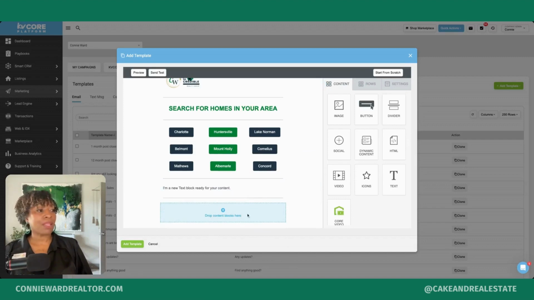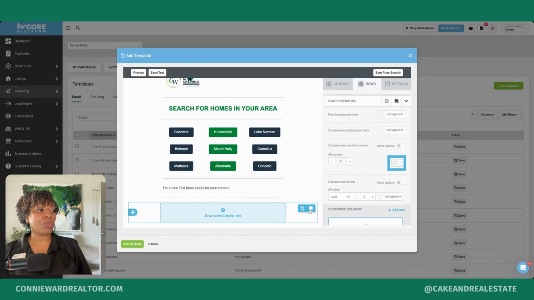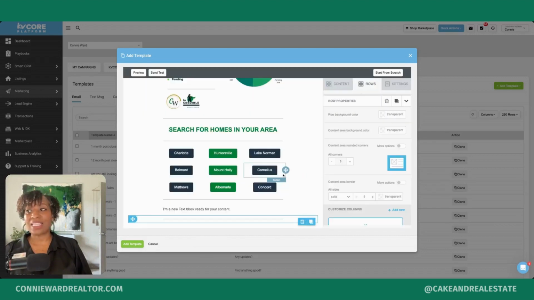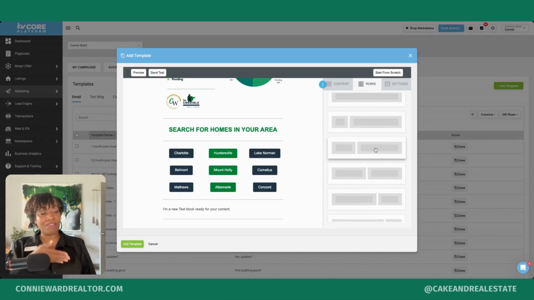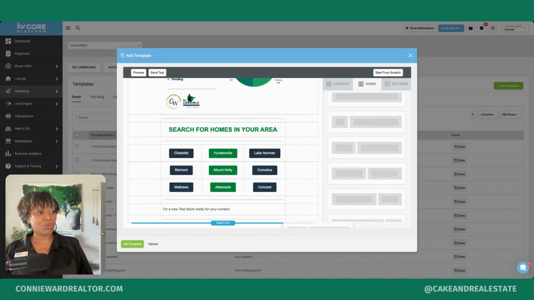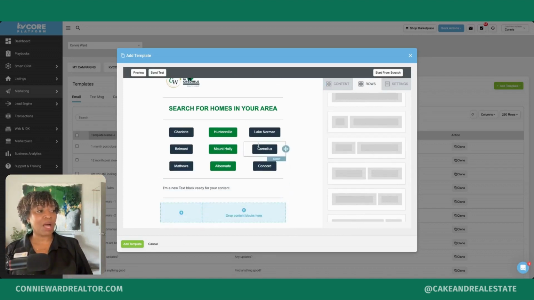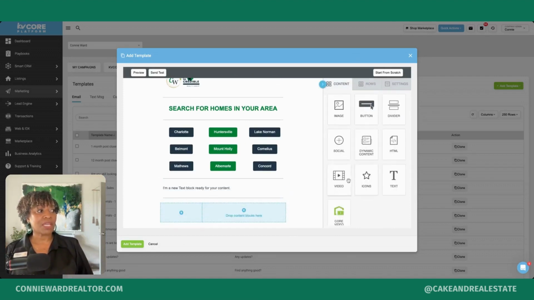This content block, actually, this isn't the block that I want to use. So I want to delete this because I need a different size block. So I want to go back to my rows and I want this one because I'm going to have text on the left and a video on the right. So I want to grab this size content block, go to content, and I'm going to insert text, and then I'm going to insert a video here.